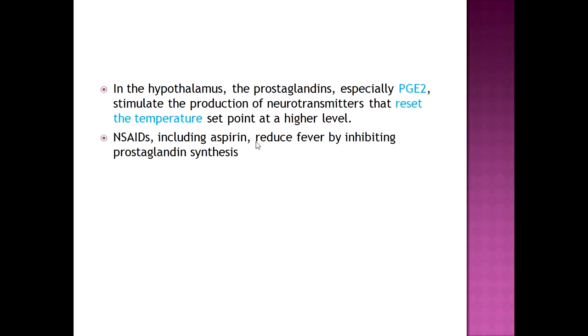In the hypothalamus, the prostaglandin, especially prostaglandin E2, stimulates the production of neurotransmitters that reset the temperature set point at a higher level. So the fever is caused. NSAIDs, including aspirin, reduce fever by inhibiting this prostaglandin synthesis that causes resetting of the temperature in the hypothalamus.